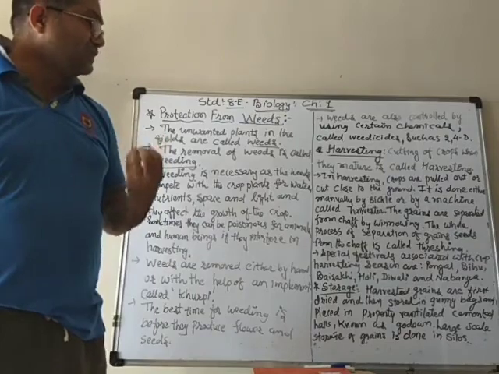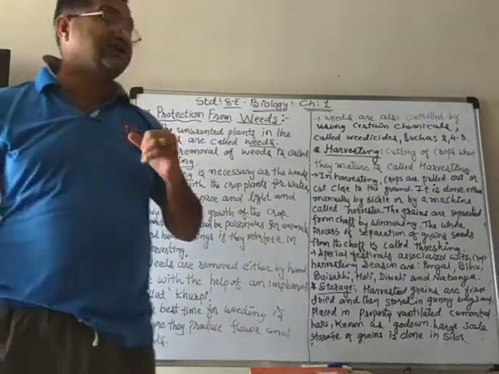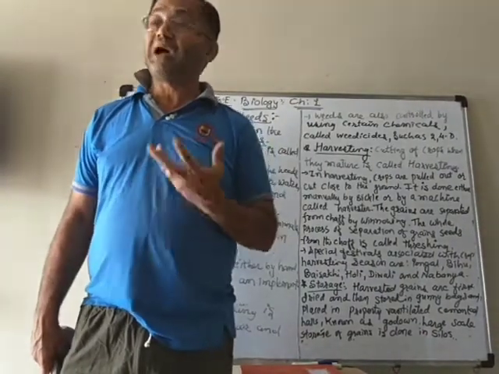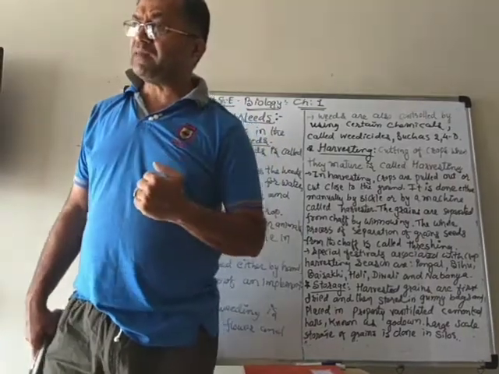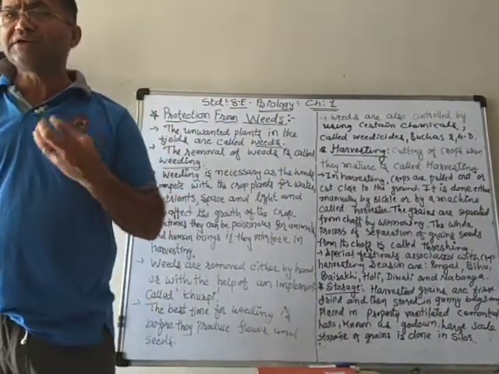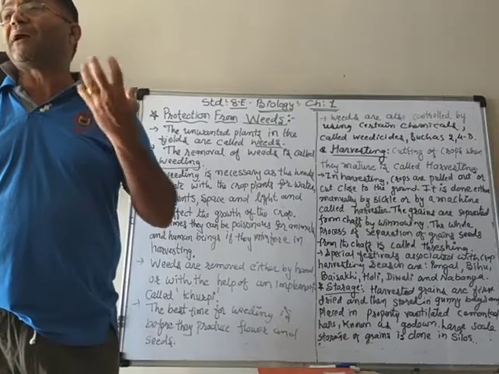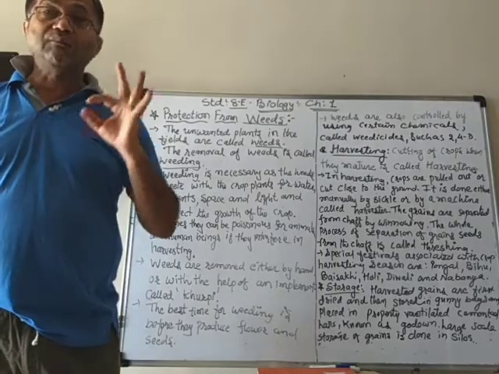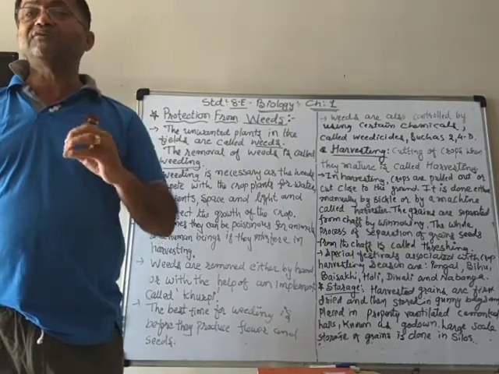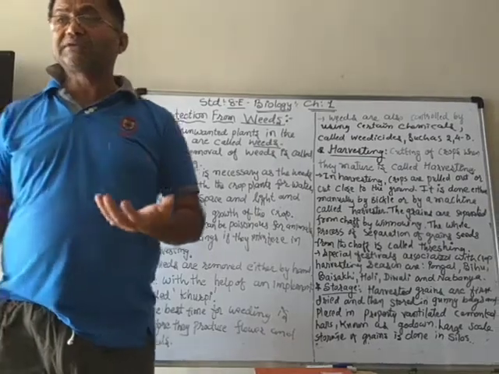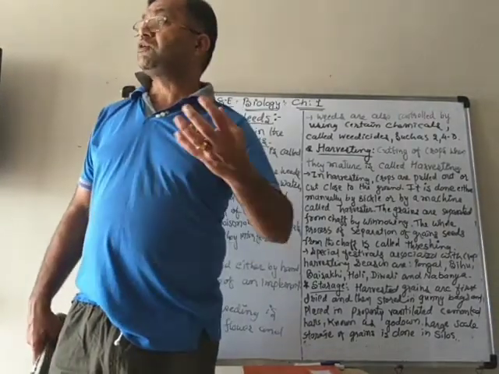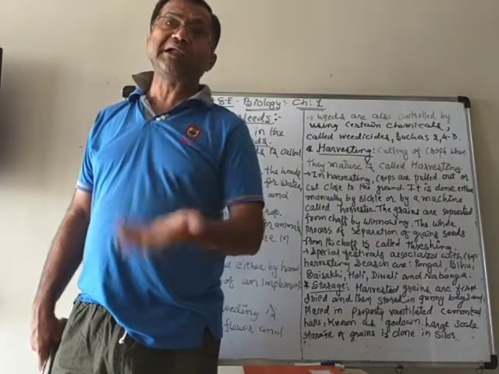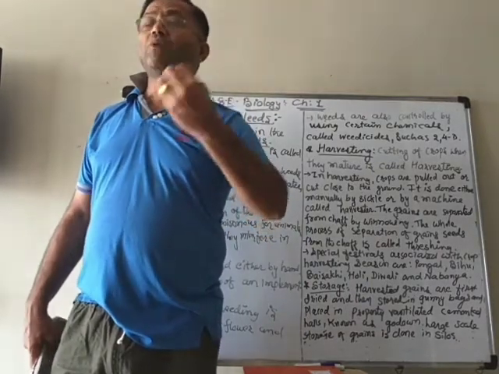Now, harvested grains are first dried in the sunlight. Why? Because sometimes when the crop is cut, there is some moisture in it, and moisture can be very dangerous, because bacteria and fungus can grow very easily in that moisture.